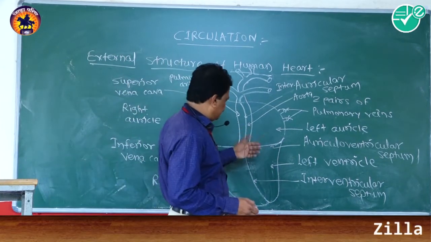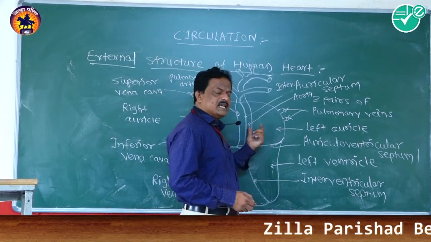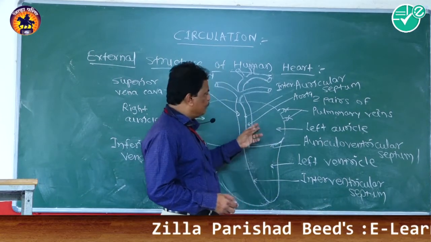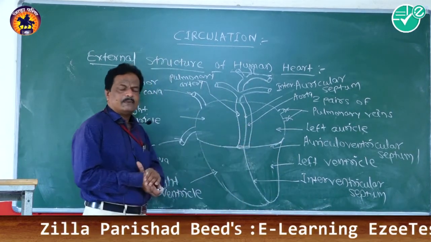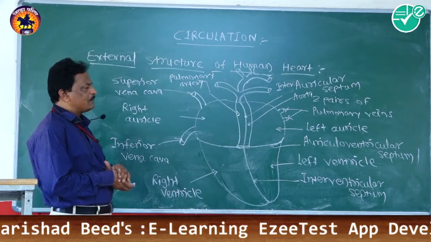The coronary arteries supply the pure blood to the wall of the heart, means the cardiac muscles of the heart.